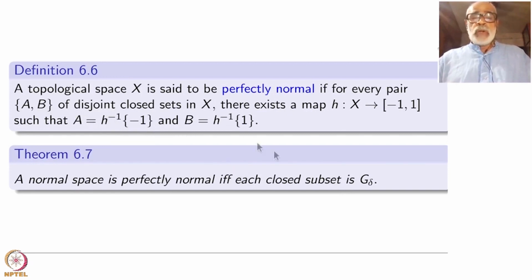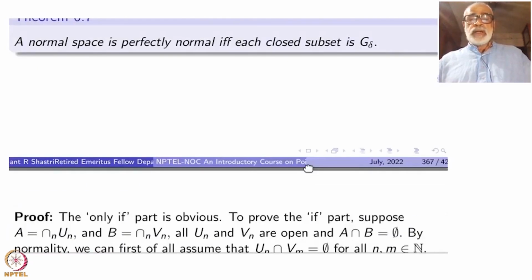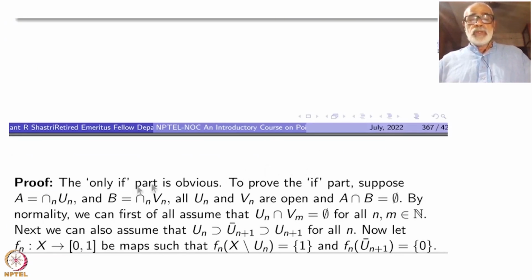So if it is perfectly normal, A and B will be G delta sets. So what it says is each closed subset is G delta. Clearly, perfectly normal is normal, there is no problem. So proving that every closed set is G delta is what you have to show.